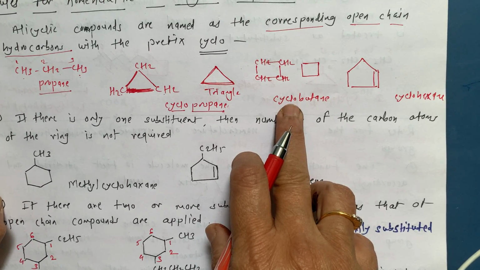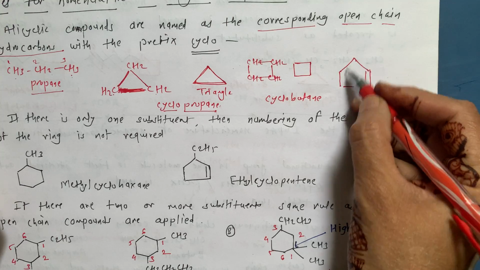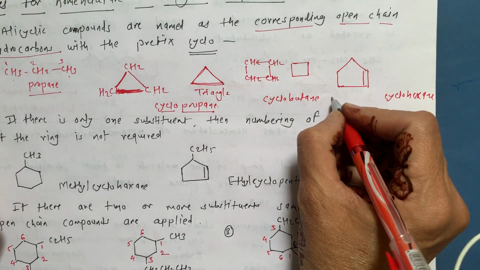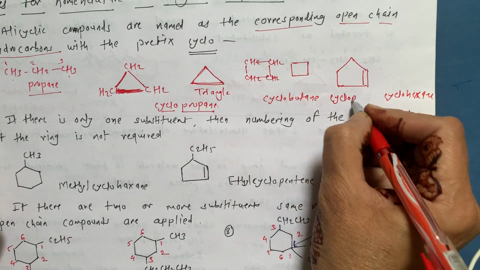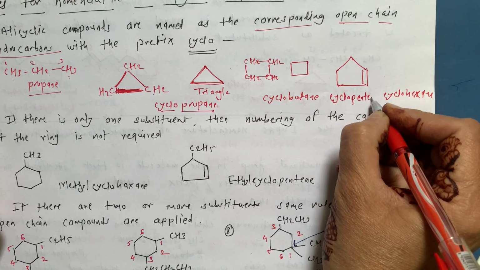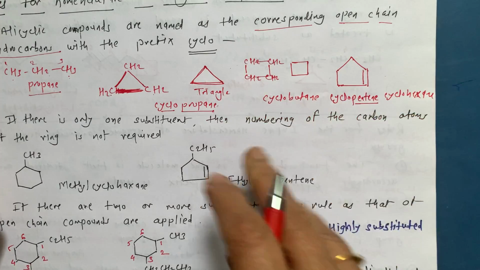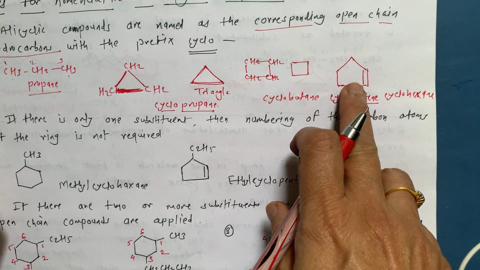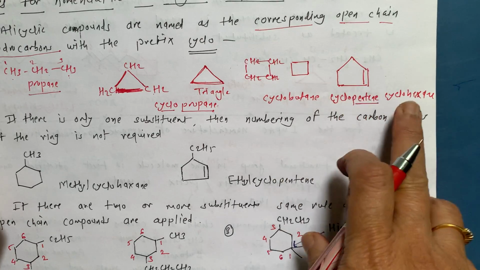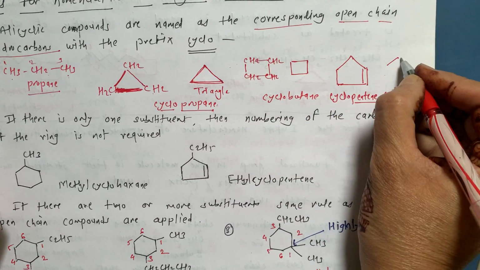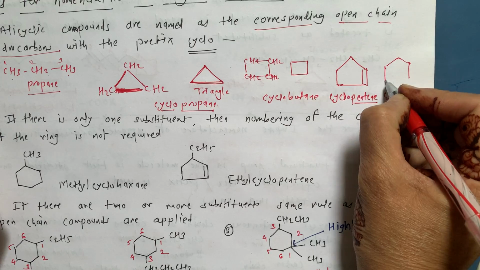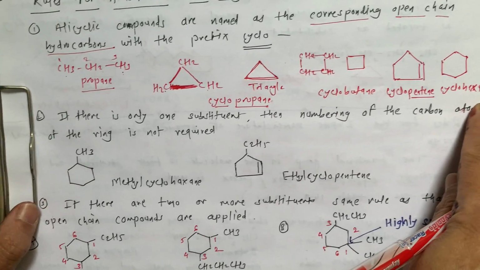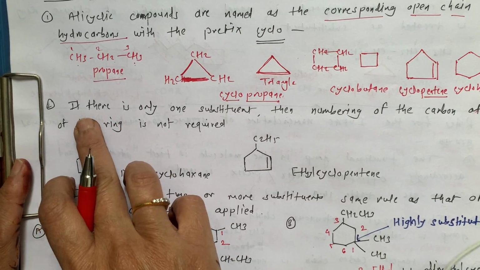This is our cyclobutane. If the structure is a pentane ring with a double bond, then this is called cyclopentene. The double bond means this is an alkene, which is a cyclic compound. When it is cyclohexane, it is just a hexagon like this. This is cyclohexane.